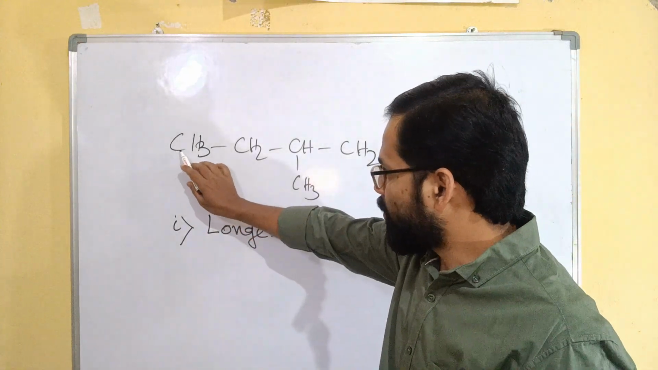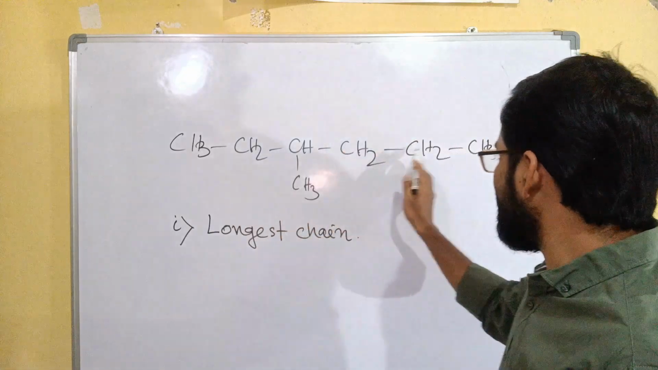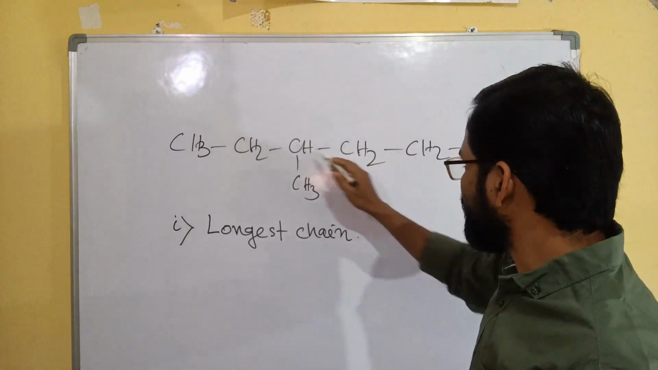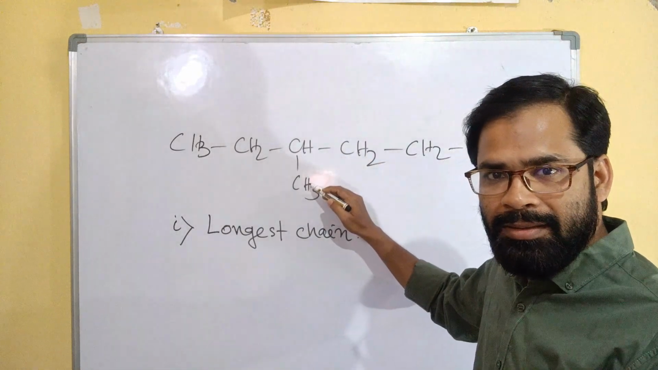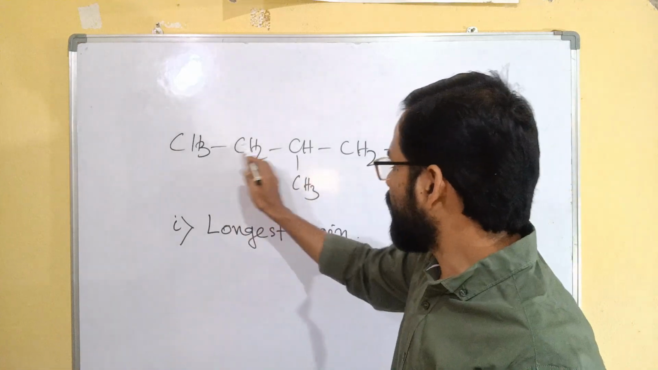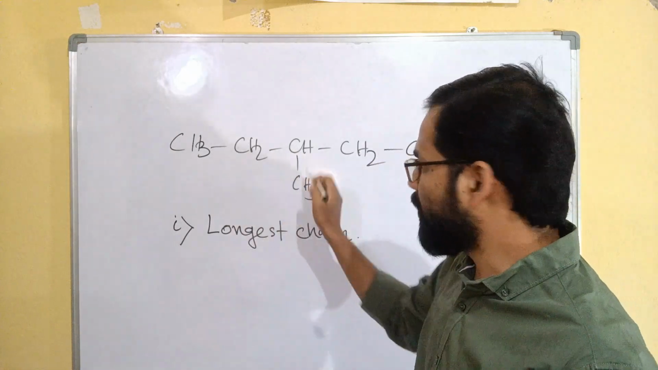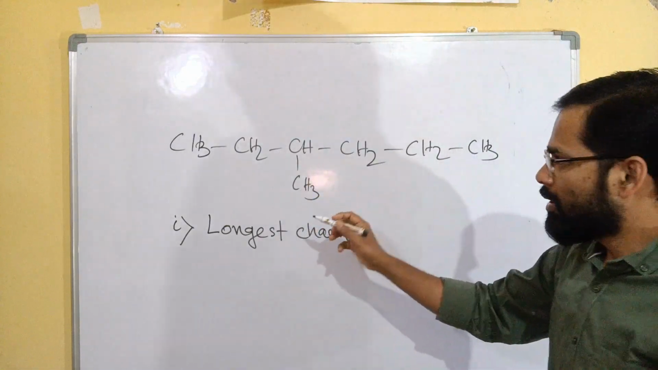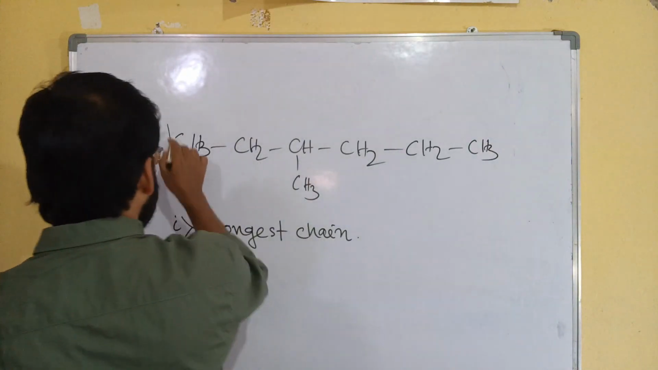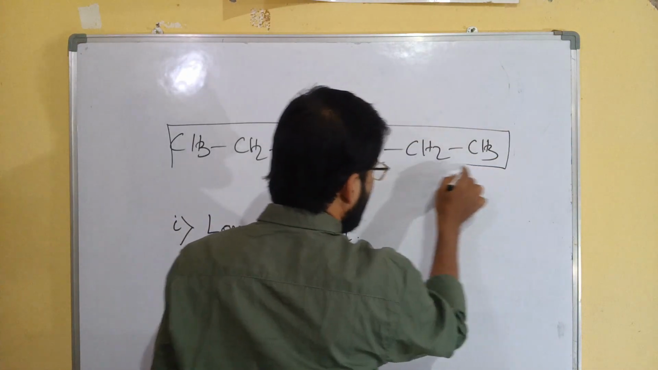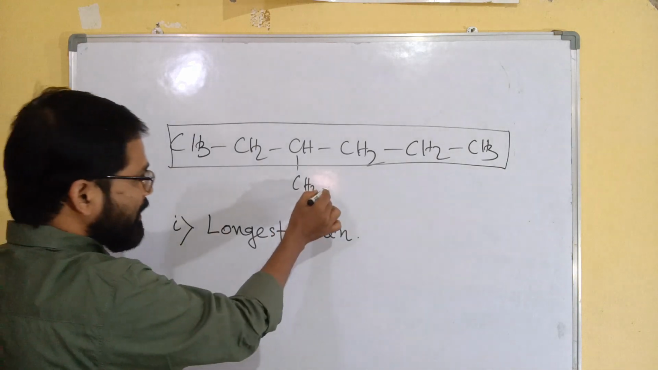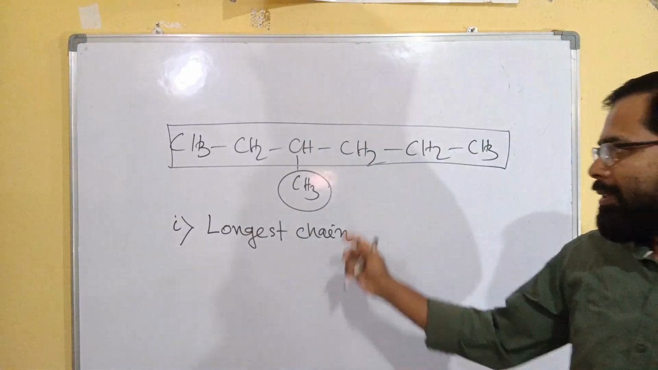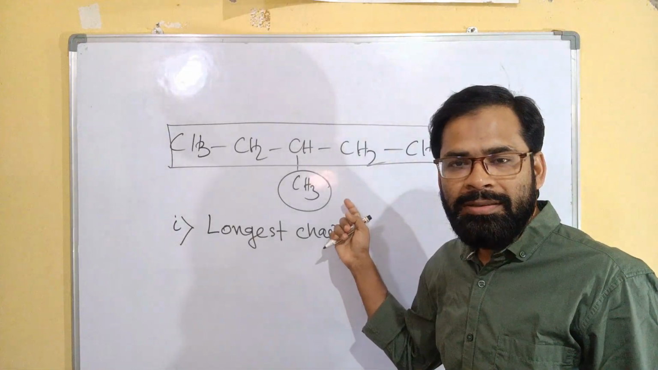If you start from here, 1, 2, 3, 4, 5, 6. 6 carbon here. If you go 1, 2, 3, 4, 5, this is less than 6. If you go 1, 2, 3, 4, that will be 4 carbon. So this is your longest chain. And this one will be substituent or branching.